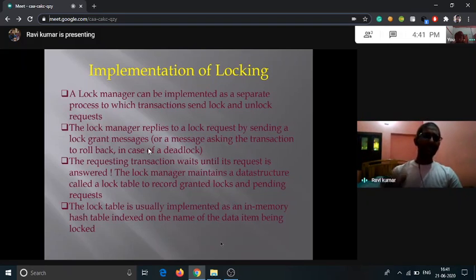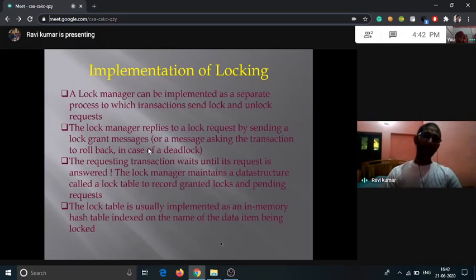Now I have shown the implementation of the locking. Basically, there is a lock manager that plays a vital role in that. It maintains a lock table, which has a hash table that maintains all the lock requests or unlock requests of the different transactions. The lock manager replies to the lock request by sending the lock grant message. Otherwise, it sends a message to the transaction to roll back in case of error. If there is a deadlock condition, then the lock manager will send a message to roll back to the transaction. Otherwise, it will grant the lock.